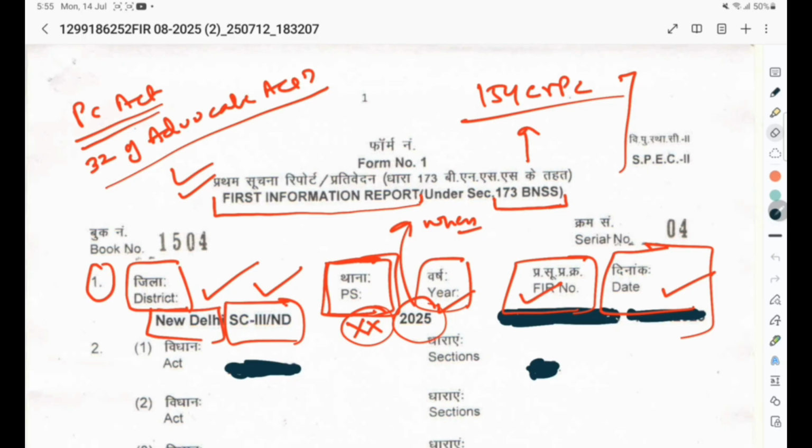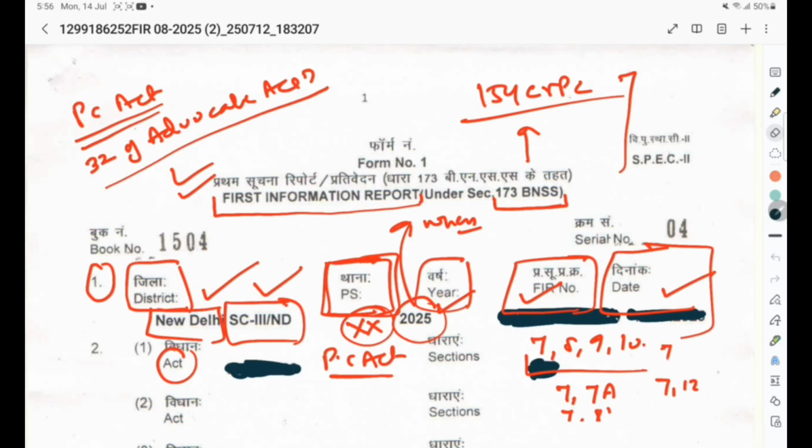Now we are coming to column number 2. It deals with the Act under which the concerned accused is implicated. As we know, PC Act means Prevention of Corruption Act. So it is mentioned, and we might be implicated under section 7 or 8 or 9 or 10 or all of them. Usually in trap cases, section 7 or 7A, 7 or 8, 7 or 12, 7 with the help of section 61 sub-clause 2 of BNS is added. So it is basically a combination. We have to understand this.